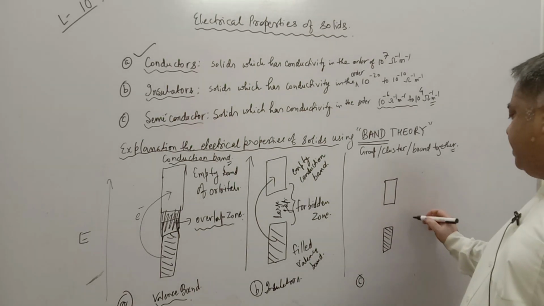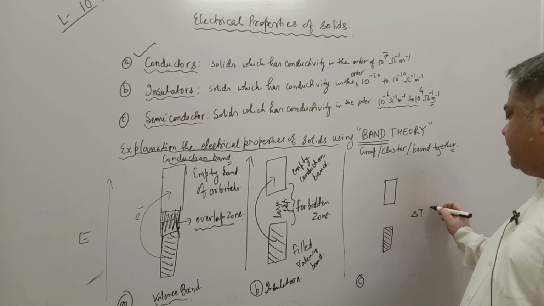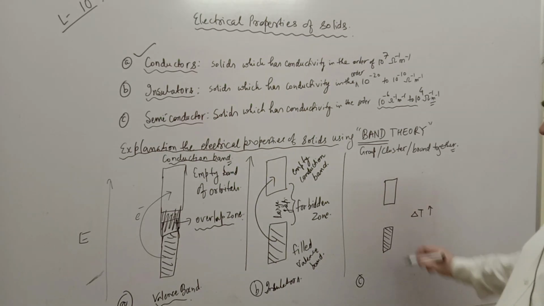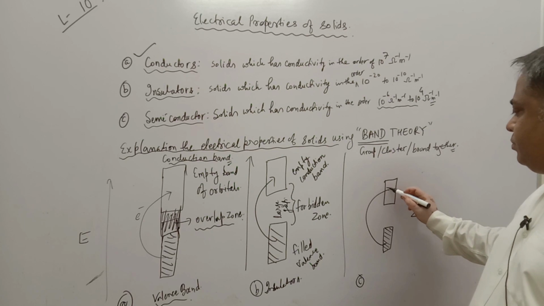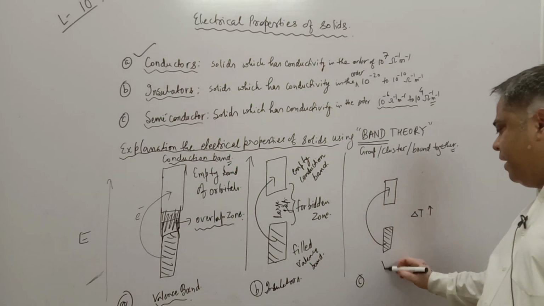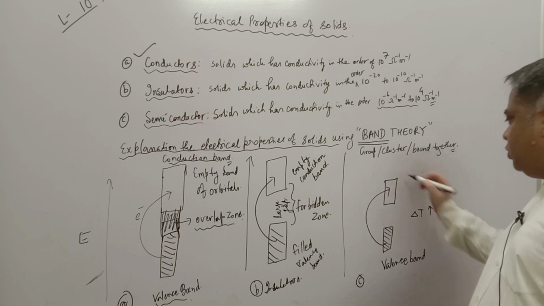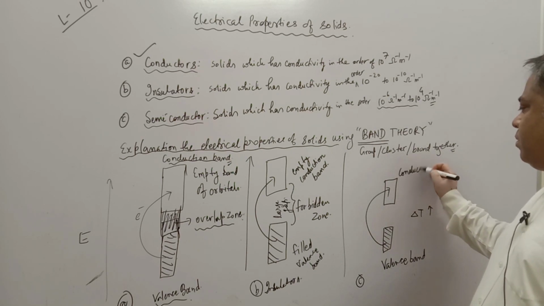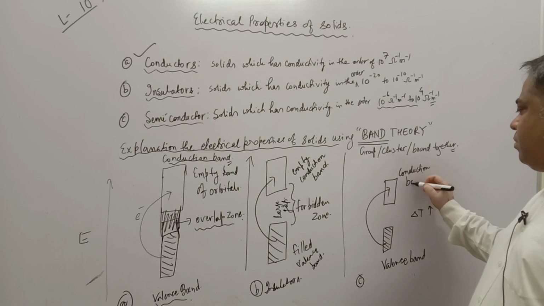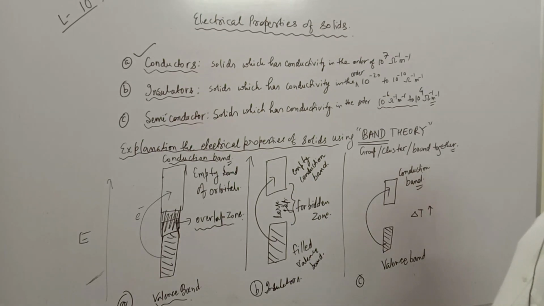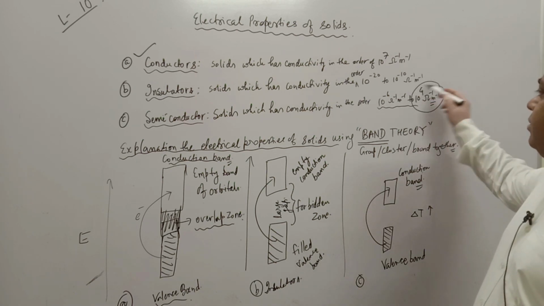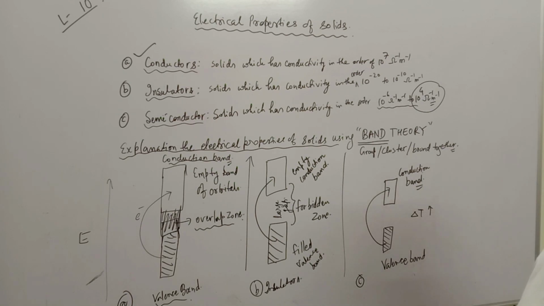But with increase in temperature, the electrons can move from the valence band to the conduction band. That is why in case of semiconductors, the conductivity is higher at higher temperature. At higher temperature, they start to behave like conductors.